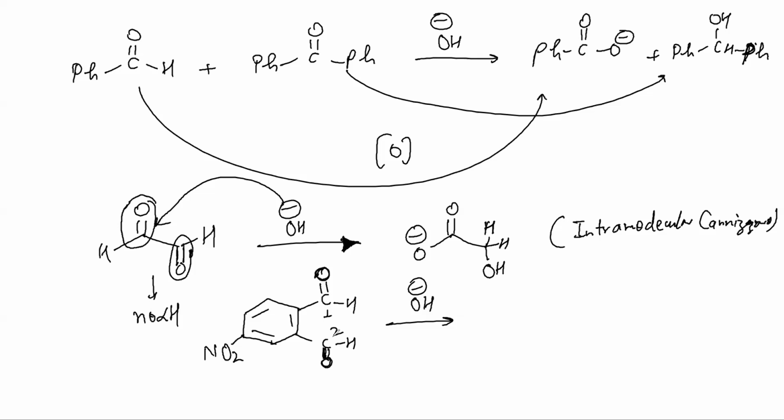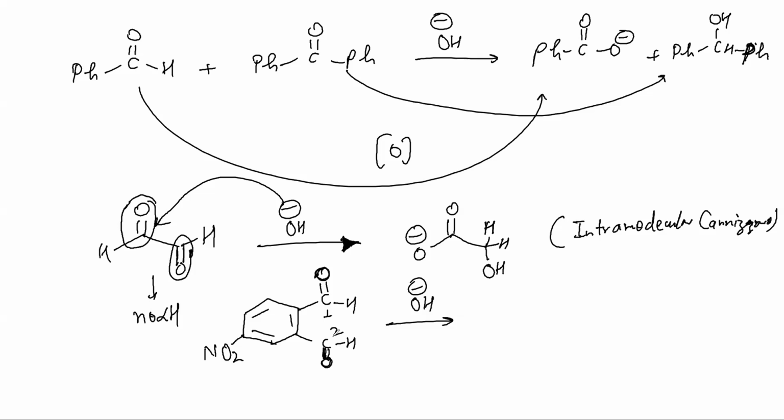And let me tell you, this time these two are not same reactive. NO2 is there. So there must be some effect of NO2. Can you tell me? Make it fast, beta. GOC is there.